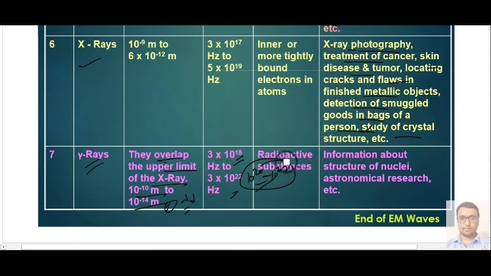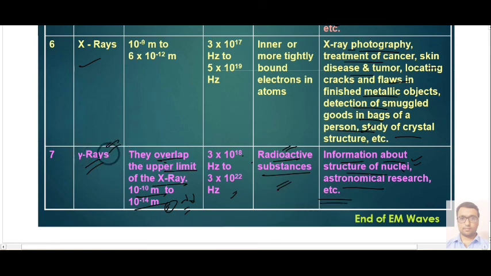And what is the source of such gamma rays? It is radioactive substances. They emit gamma rays, like radium, thorium, etc. And in nuclear fission or nuclear fusion reactions, we get such rays. These rays are useful for providing information about the structure of nuclei, and for astronomical research.